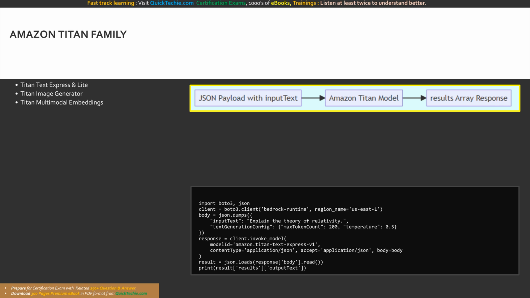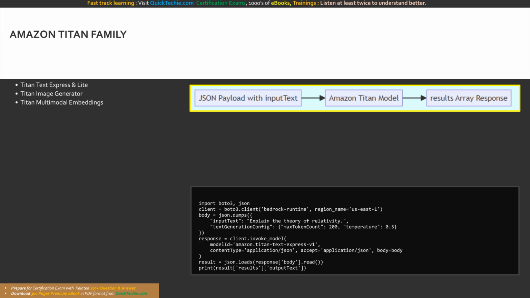The Amazon Titan family represents a suite of powerful, multi-purpose models developed internally by AWS. They have been trained on vast, high-quality datasets to provide broad applicability across diverse enterprise domains. What specific capabilities does the Titan family offer? It is incredibly comprehensive. The family includes Titan text models, like Titan Text Express and Titan Text Lite, which are optimized for tasks like summarization, open-ended text generation, and conversational Q&A.